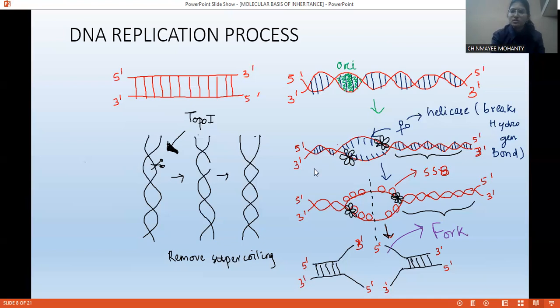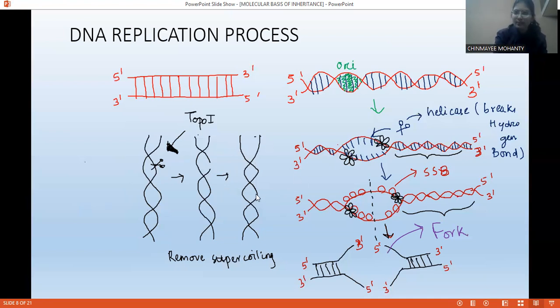You can see what the function of topoisomerase 1 is. Topoisomerase 1 is going to break only one strand, cleave only one strand. You can see how the enzyme is functioning. Topo 1 is cleaving one strand of the DNA, and you just have to turn it. Cleave it and turn it.